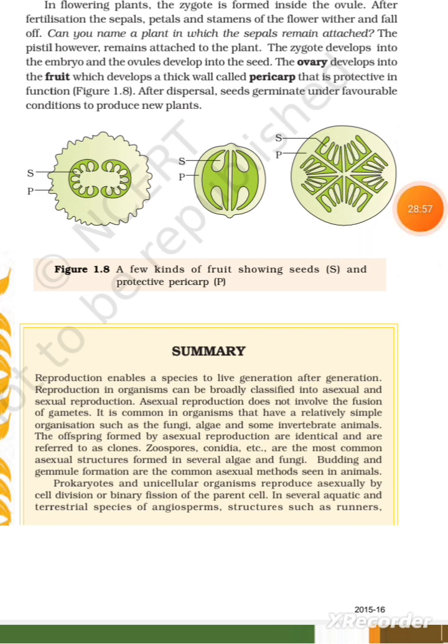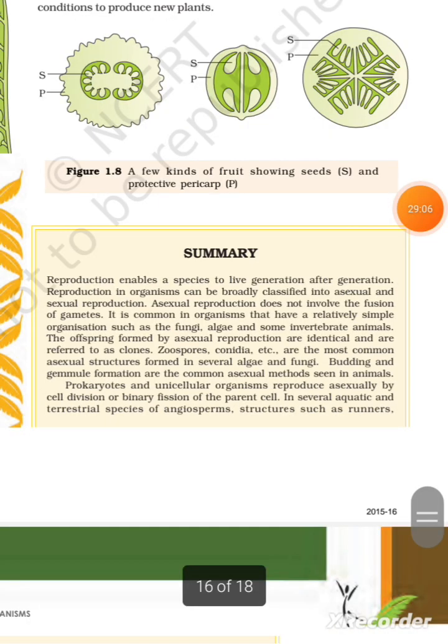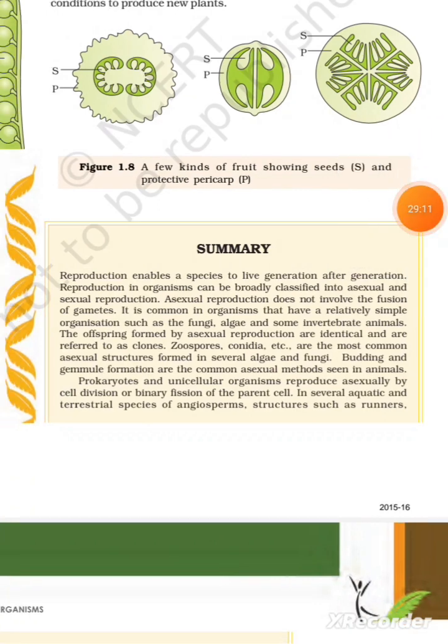Summary. Reproduction enables a species to live generation after generation. Reproduction in an organism can be broadly classified into asexual and sexual reproduction. Asexual reproduction does not involve the fusion of gametes. It is common in organisms that have a relatively simple organization, such as the fungi, algae, and some invertebrate animals. The offsprings formed by asexual reproduction are identical and are referred to as clones.